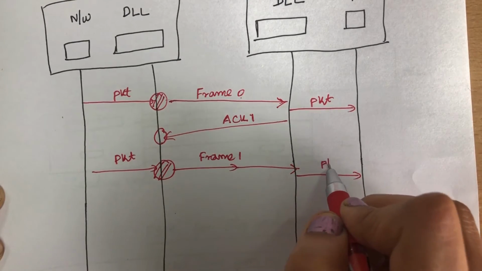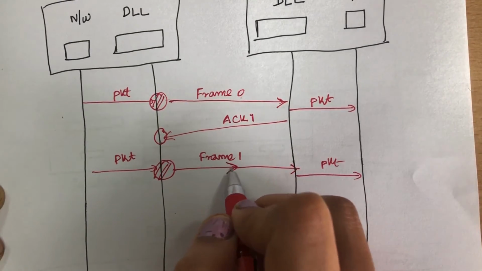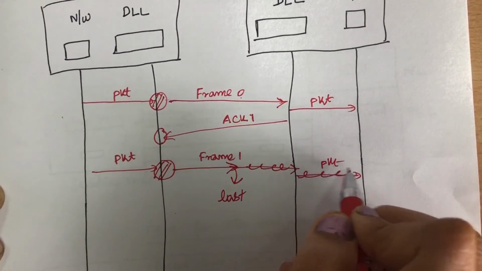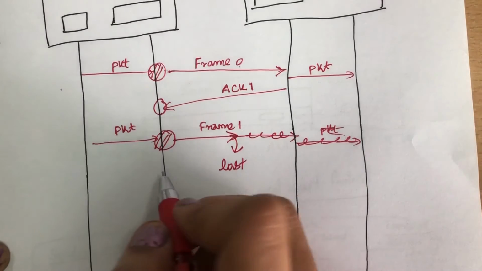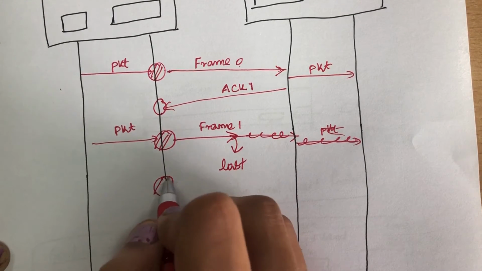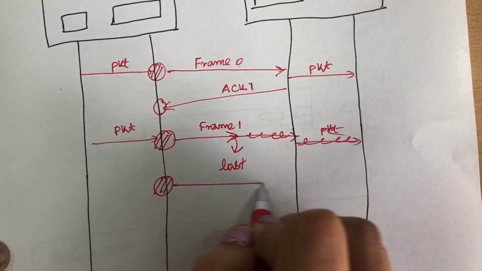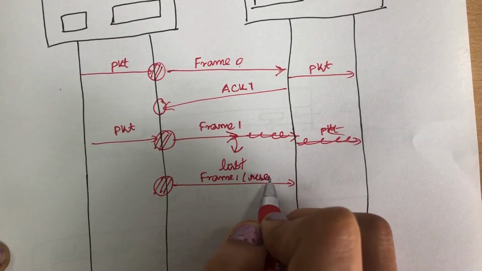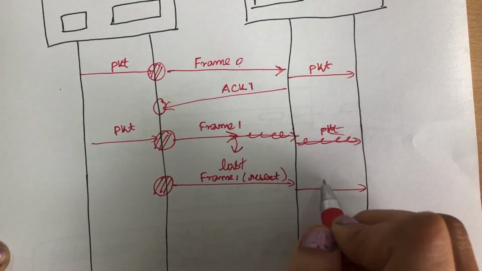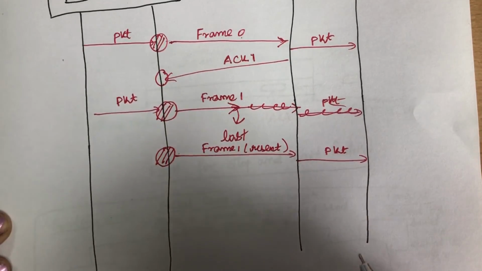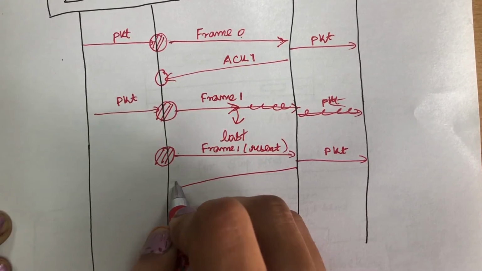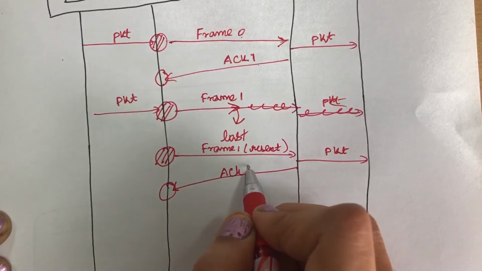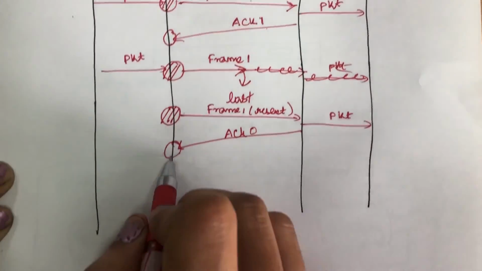Again the packet has been lost. Suppose the packet is lost somewhere over here. When the packet has been lost, the sender will resend that particular frame 1 alone. Then the packet will be sent to the network layer. Now the acknowledgement has to be sent. Since the previous one was acknowledgement 1, now it will be acknowledgement 0. So it will stop the timer.